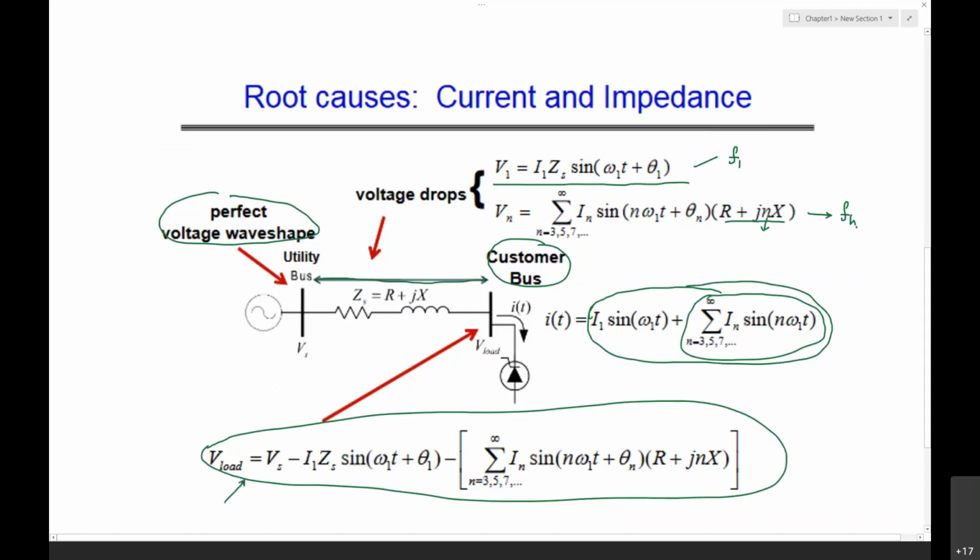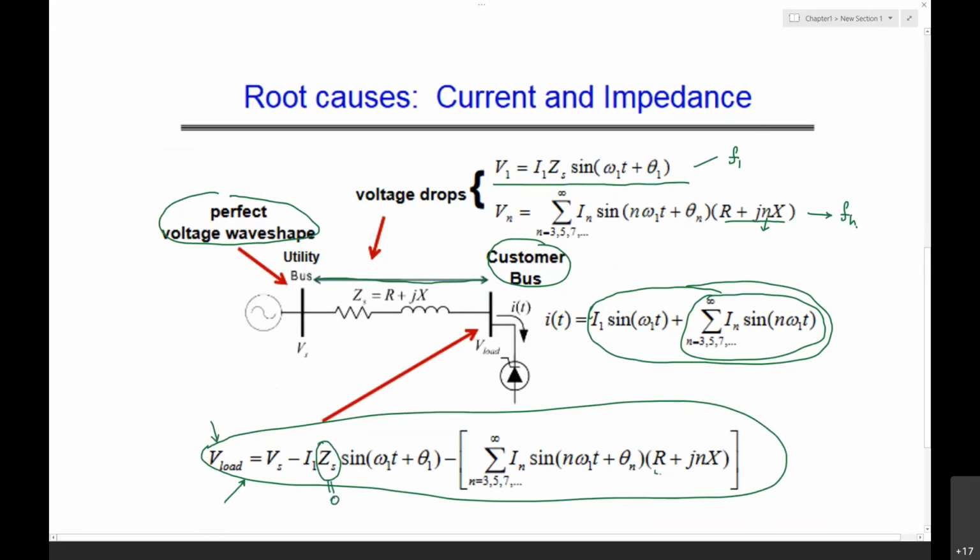See, when you look into these particular equations, if you want to eliminate the distortion at the load or at the customer bus, one thing is to make the source impedance Zs equal to 0.